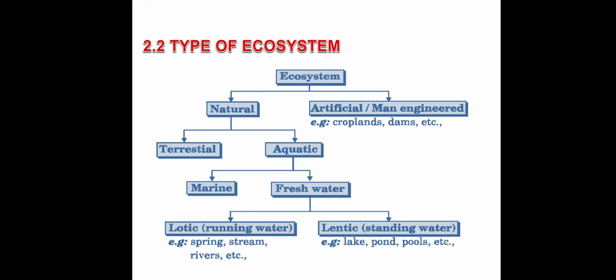Natural ecosystem is further classified into two: terrestrial and aquatic ecosystem. Terrestrial ecosystem means related to land. Aquatic ecosystem means related to water. Aquatic ecosystem is further classified into marine water and fresh water. Marine water is related to salt water, fresh water does not contain salt. Fresh water is further classified into lotic and lentic. Lotic means running water: river, stream, spring. Lentic means standing water: lake, pond.